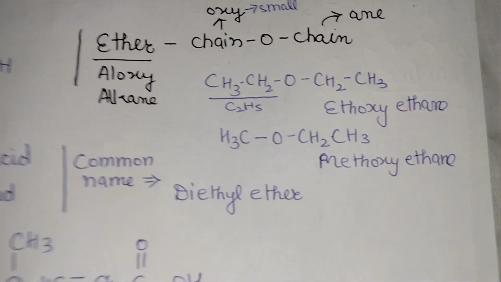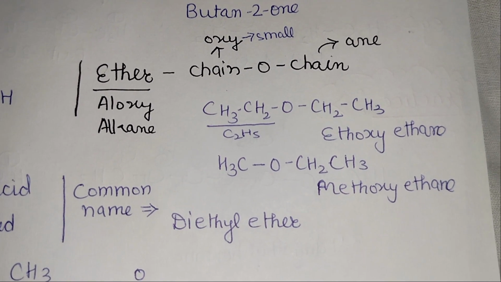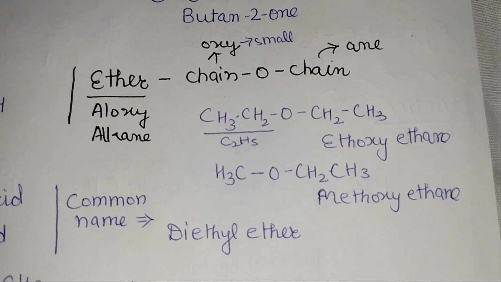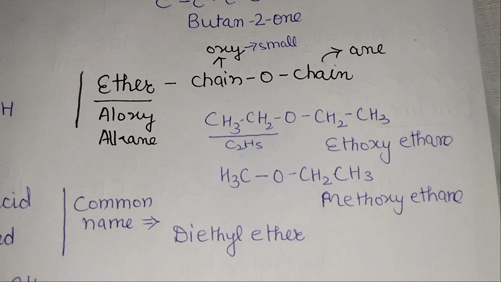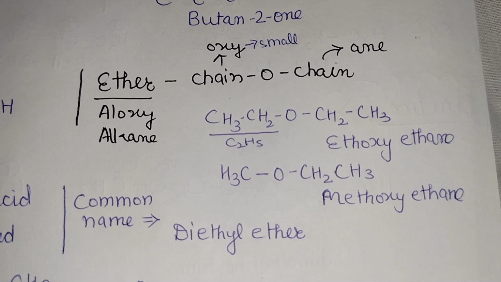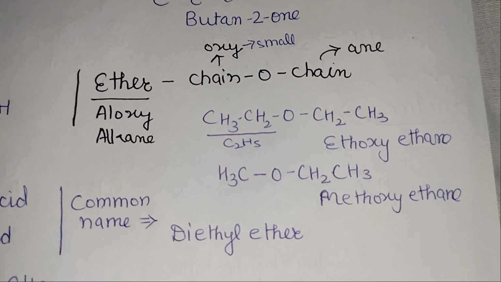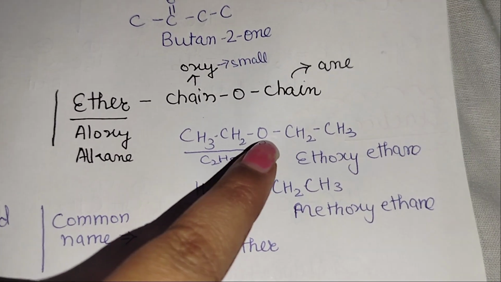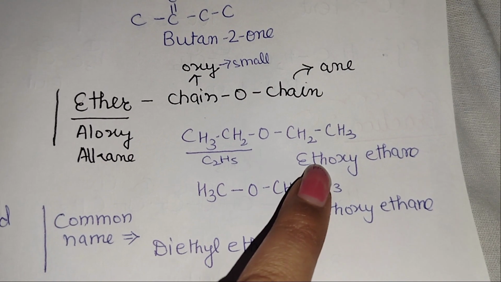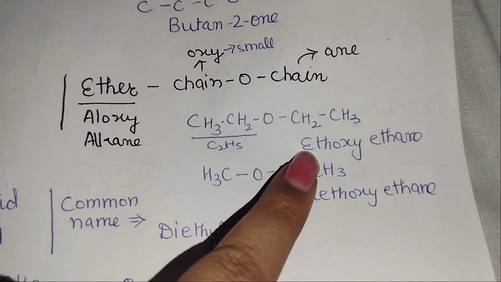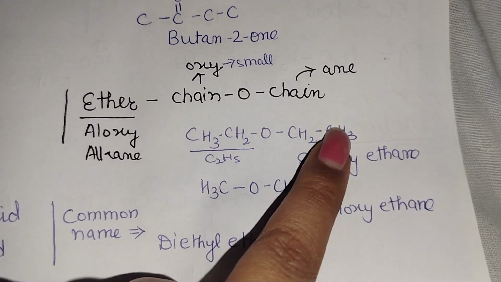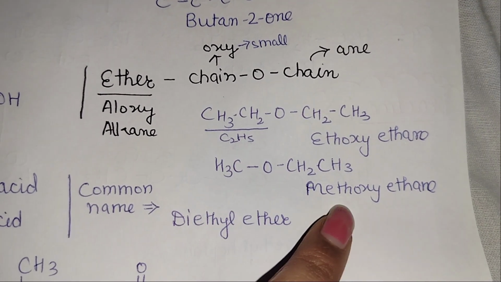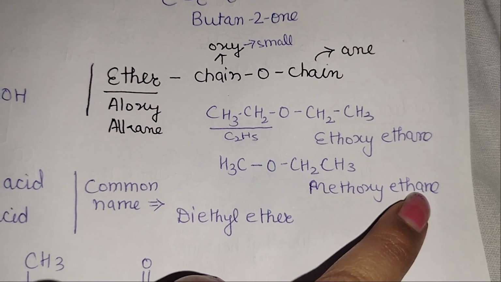There is one more concept, that is your ether. Okay. In case of ether, you have a chain and oxygen, then a chain. The small chain is known as oxy, and the long chain is known as ane. All right. For example, here you have CH3, CH2O, CH2, CH3. So this is ethoxy, and this is your ethane. All right. And in case of this small chain, it is methoxy, and this is your long chain, which means ethane.